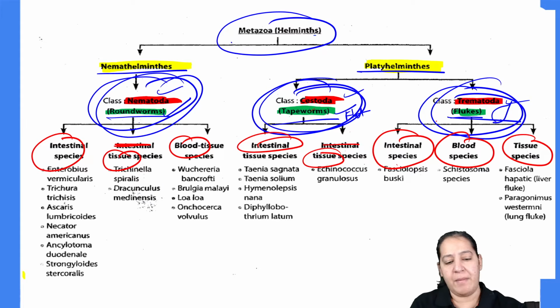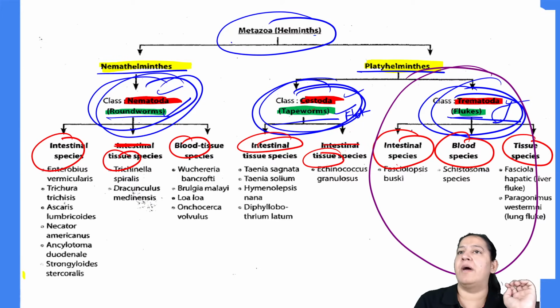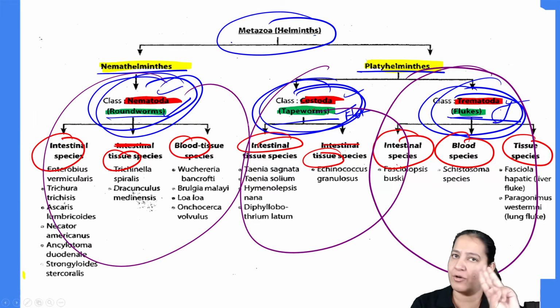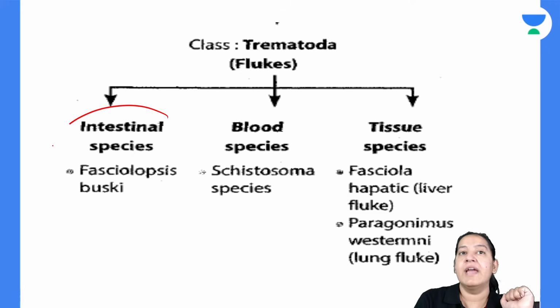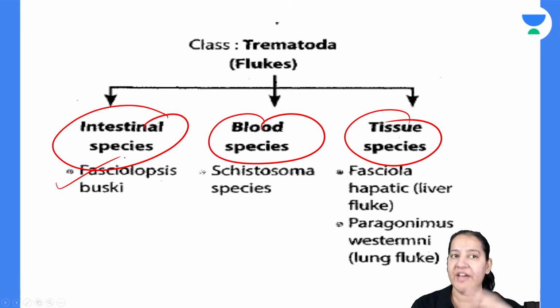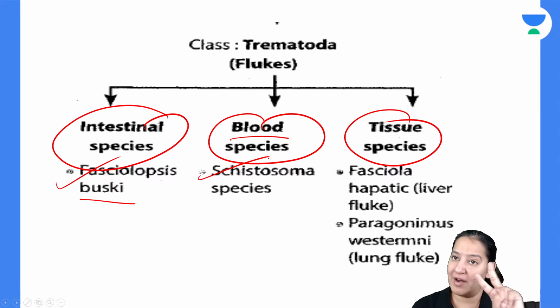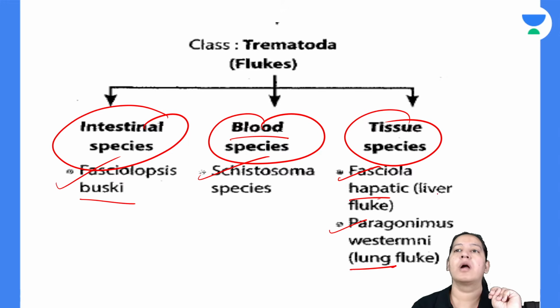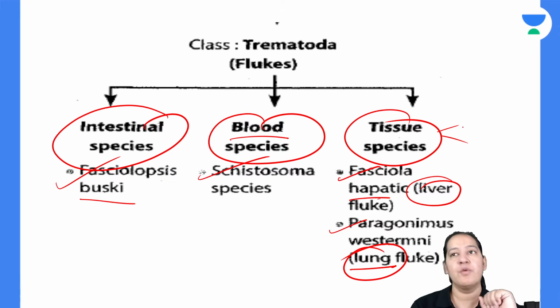Okay, I will start with trematodes. Let's finish them one by one. First, I will teach you trematodes, then nematodes, then cystodes. So we will complete the classification. Trematodes have three categories: intestine, blood, tissue. The one which resides in intestine is only one, Fasciolopsis buski. Buski means intestine. In the blood, only one, Schistosoma. In the tissue, there are two: Fasciola hepatica in the liver and Paragonimus westermani in the lung. One is in the liver, one is in the lung.